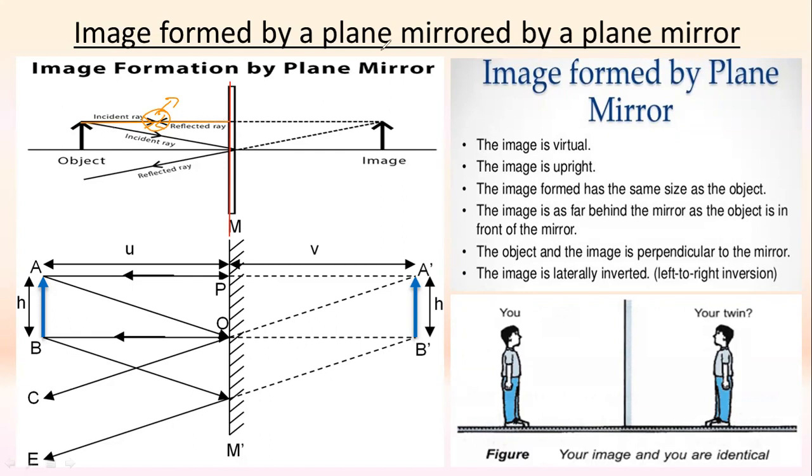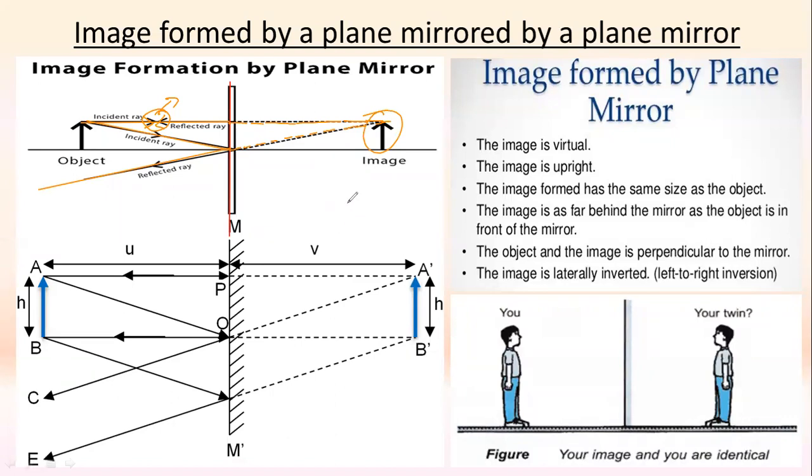And the second light ray, if I allow it to come at this particular angle, then it will bounce and reflect like this. And when it reflects, if we produce both the reflected light rays to the backside, then we will observe that the image is going to form over here.